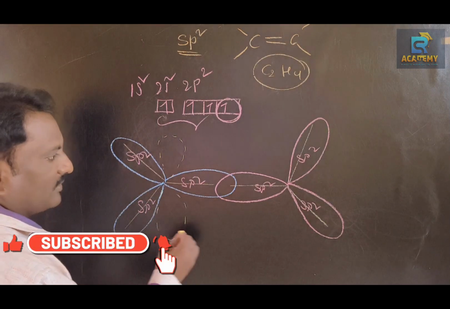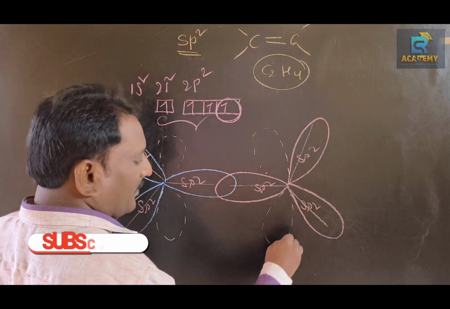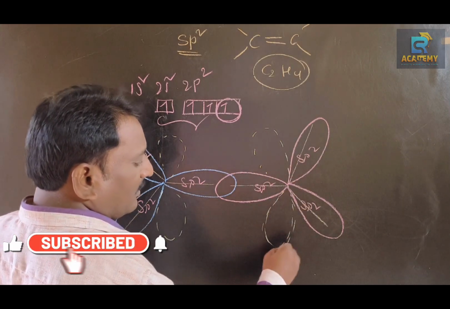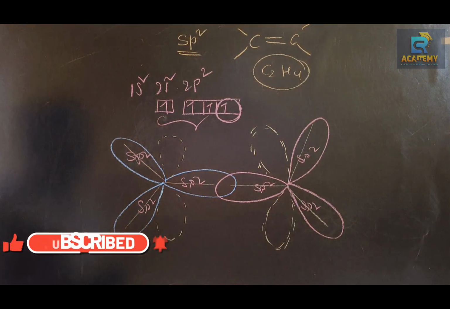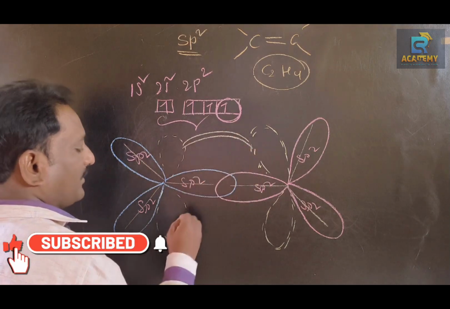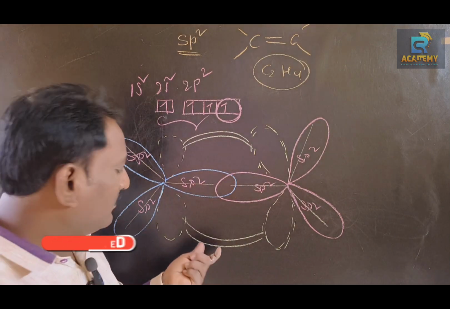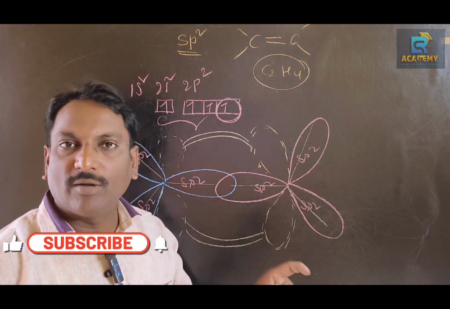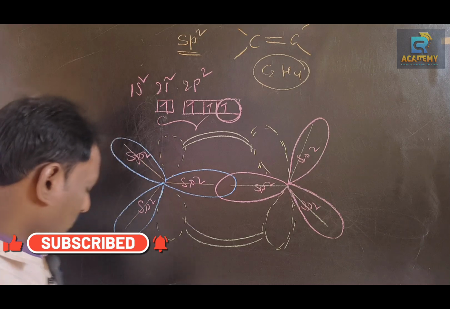This is an unhybridized orbital, that means a pure atomic orbital. These unhybridized orbitals overlap each other and form a pi bond. So a pi bond is formed by unhybridized orbitals. Sigma bonds are formed by hybridized orbitals.